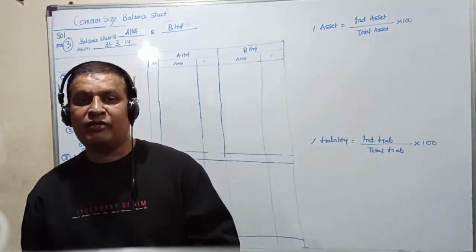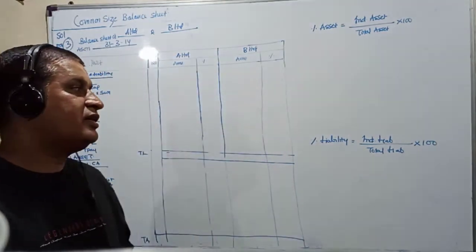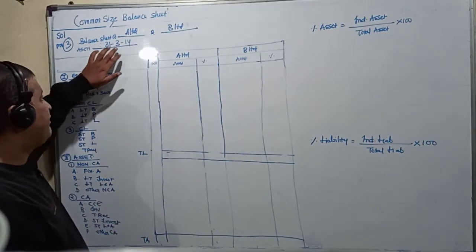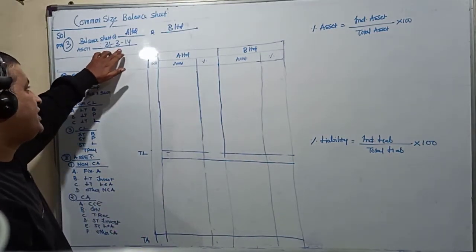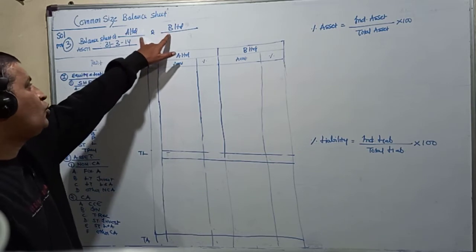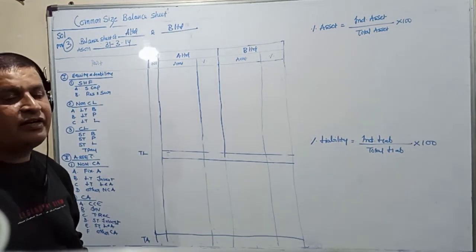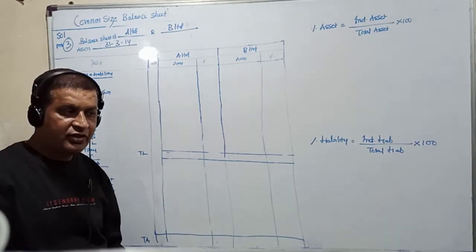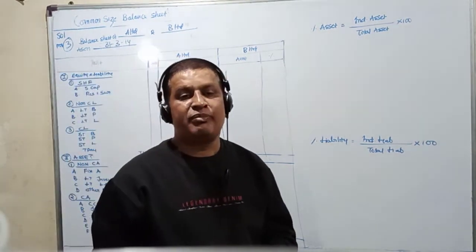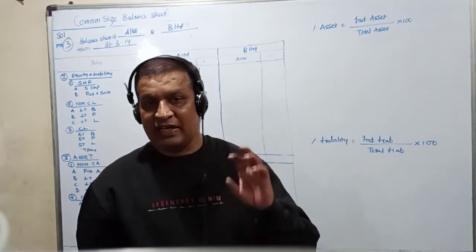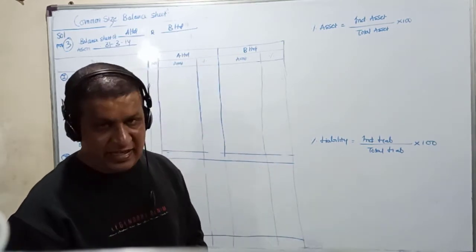That is called inter-period comparison. But here we are taking the data for 1 year, that is the current year, and we are taking 2 different companies and comparing it, and this is called as inter-firm comparison. So this inter-firm comparison is possible only in common size statements.